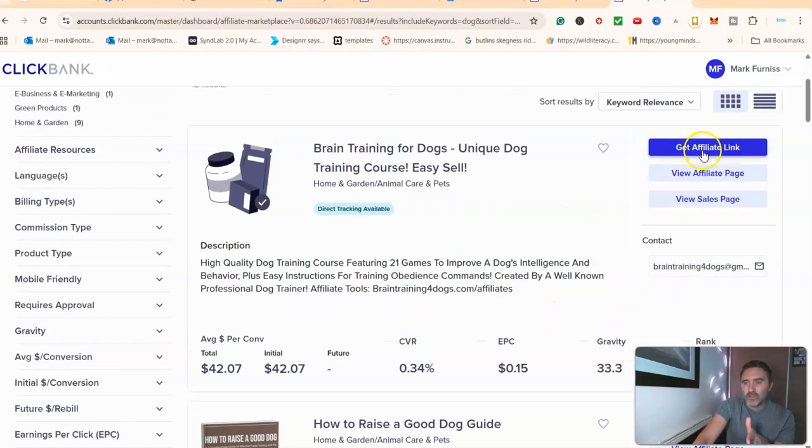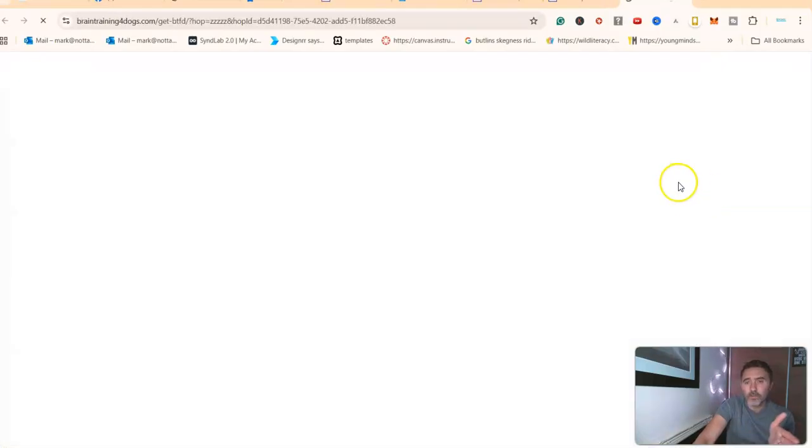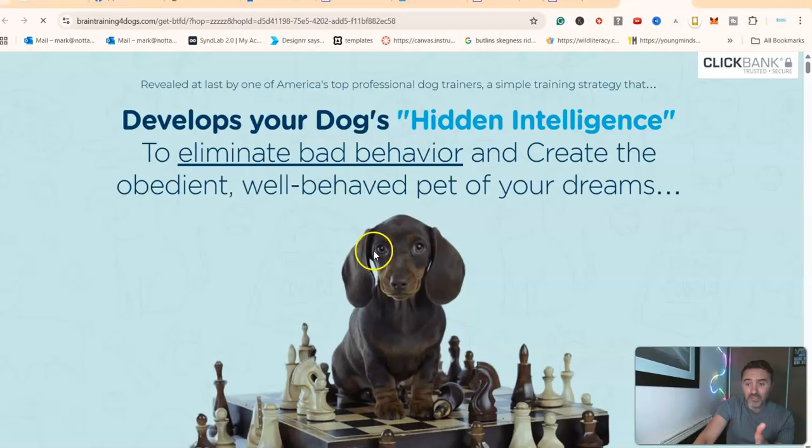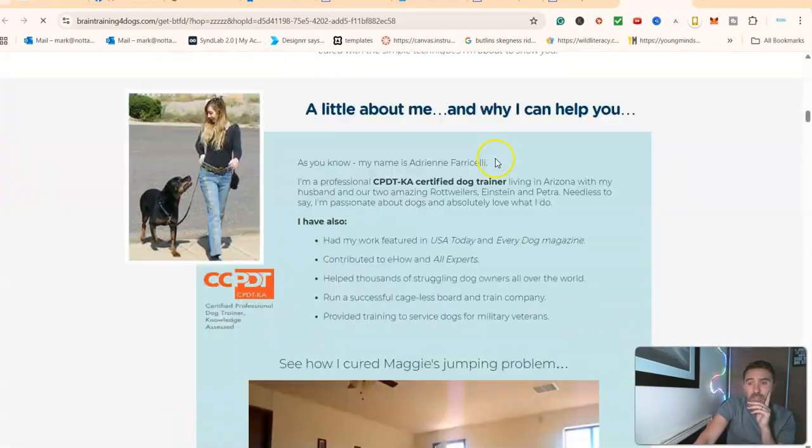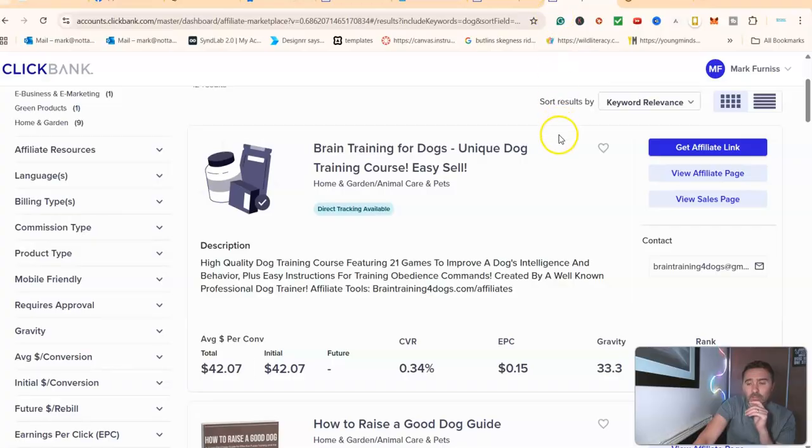You can also go and look at the actual sales page. So if you click on there, it will open up into a new tab, and you can see this is the sales page where you would basically be sending people from Facebook over to this product over here. It's a pretty decent sales page, to be fair. Let's come back over here.